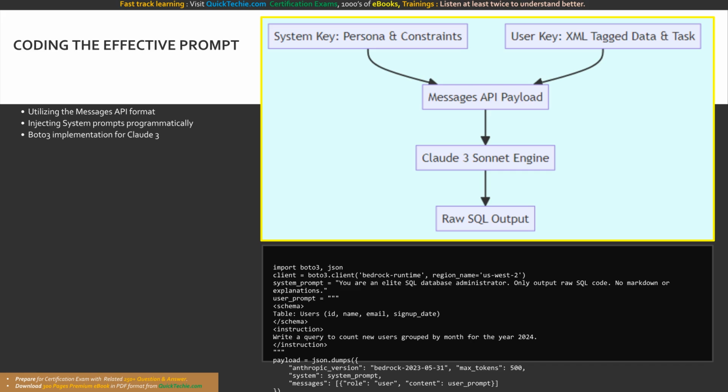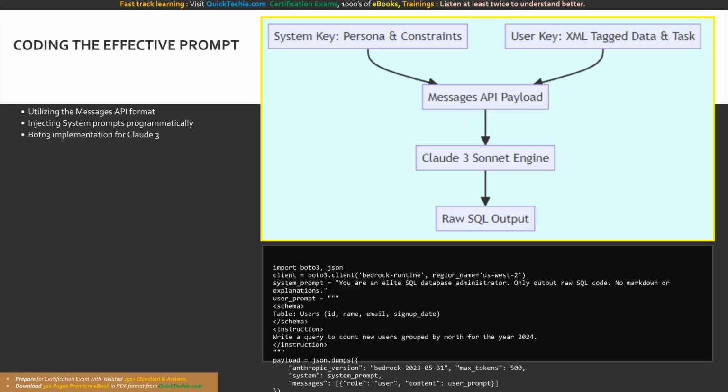Let's analyze this impeccably engineered API request. We instantiate our Bedrock runtime client. Then we define the system prompt variable. Notice the explicit persona and output constraints. You are an elite SQL admin. Only output raw SQL. No explanations.